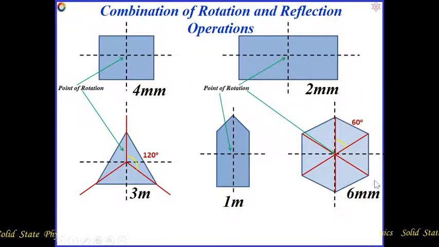If it is written 6 mm, it means this object can obey sixfold rotation and also can give two mirror symmetric views. Means two mirrors, if I insert them with the help of a line, can also give the symmetric view. So it has sixfold rotation symmetry and two mirror line symmetry.